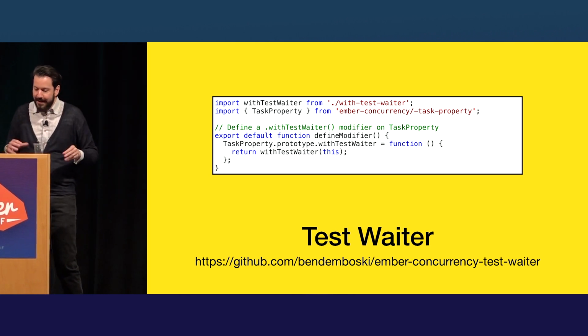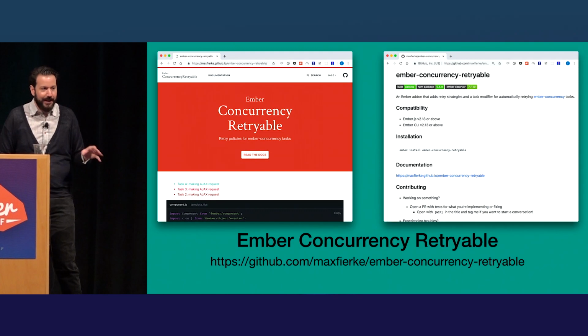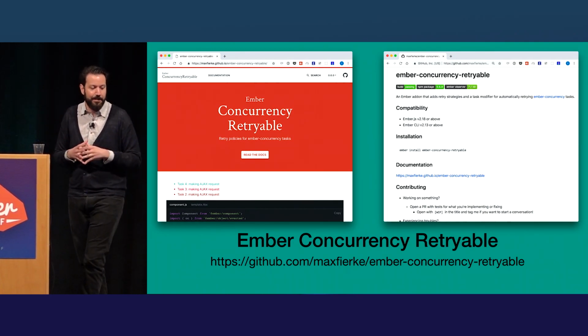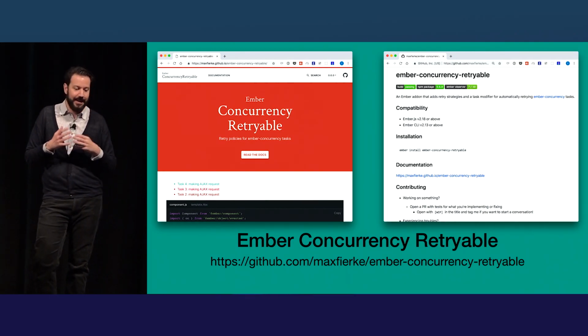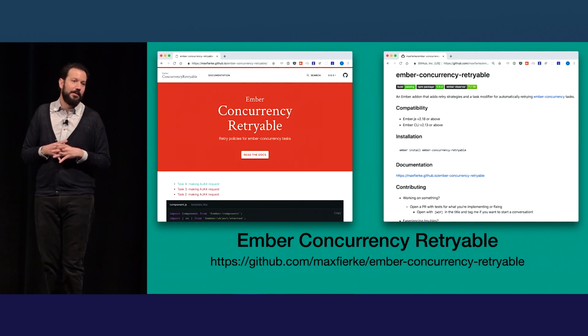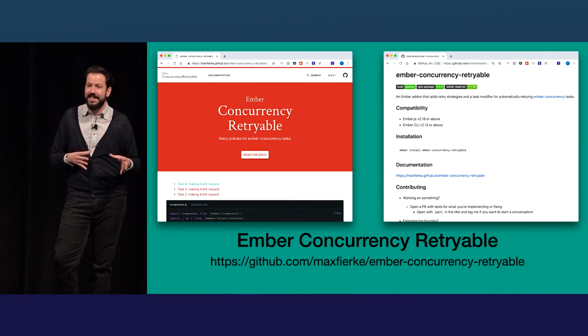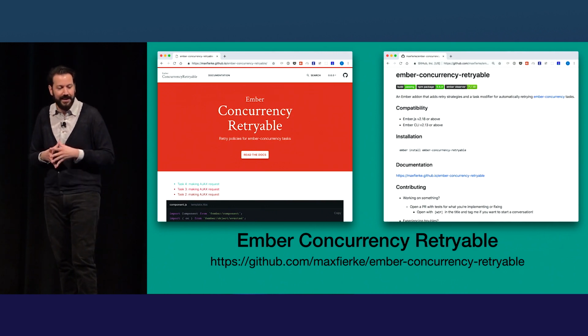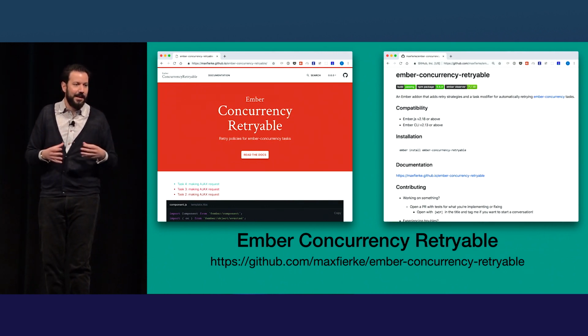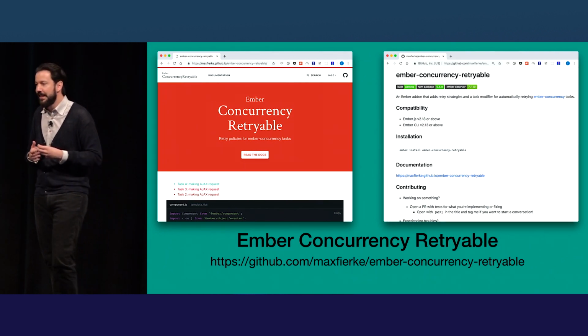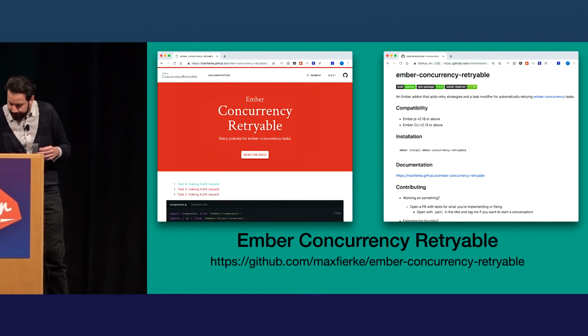So I think I have a little bit of time left, maybe 5 minutes. There's another really cool add-on in the community by a different person named Max Firka. And this is called Ember Concurrency Retriable. So if you're dealing with a real-world API that's very inconsistent and fails fairly often, you might want to have some sort of retry policy to wait some number of milliseconds before retrying. This add-on uses the same principles we've been talking about to implement that in a pretty nice, declarative way.